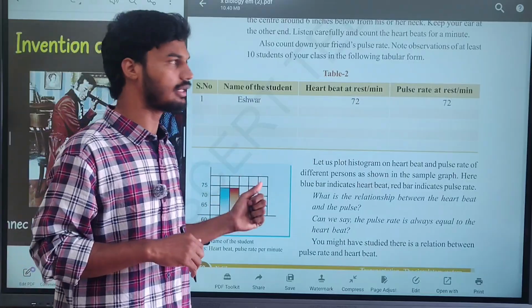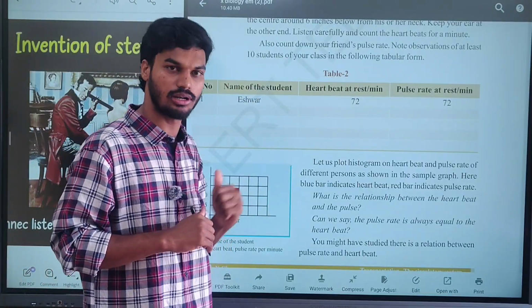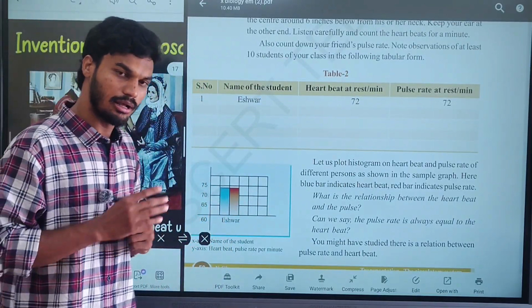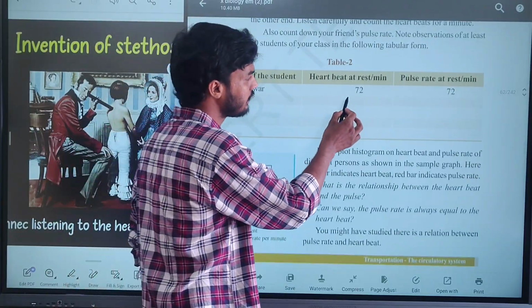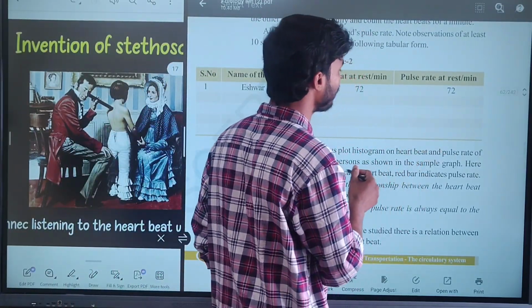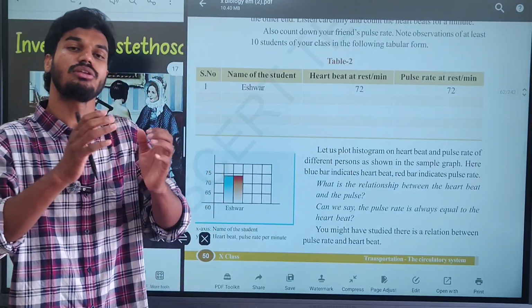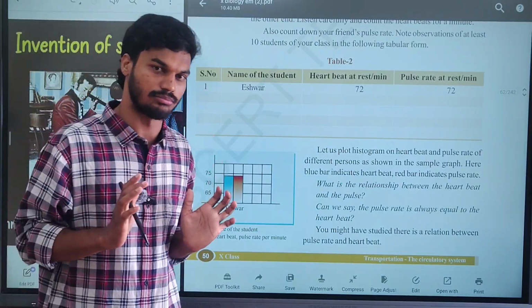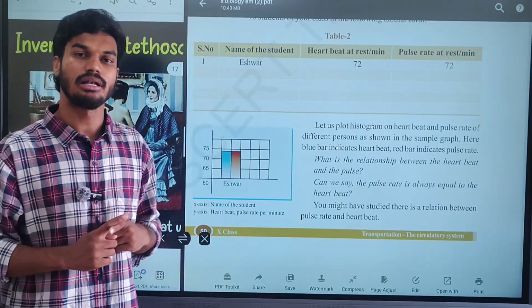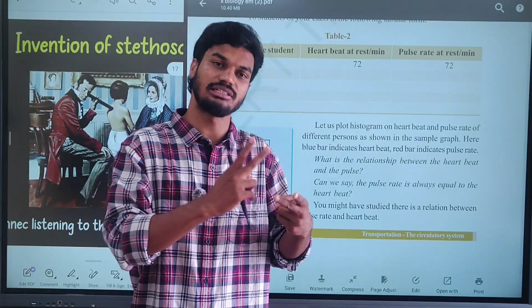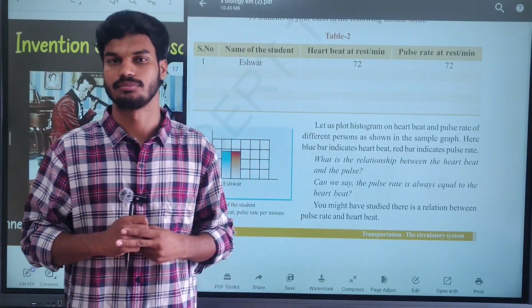You have to observe at least 10 students of your class. By the end of the observation, you are able to see that the heartbeat and pulse rate are closer, almost equal, both the same. So simply by this activity, we can say that the pulse rate and the heartbeat of the same person will be the same.